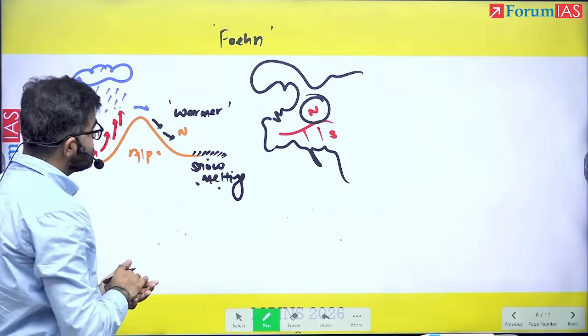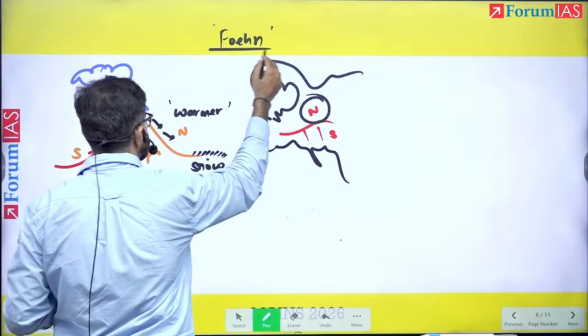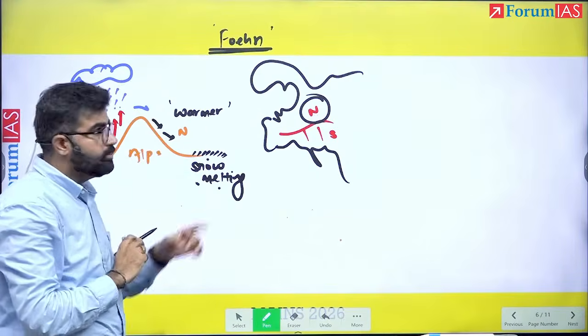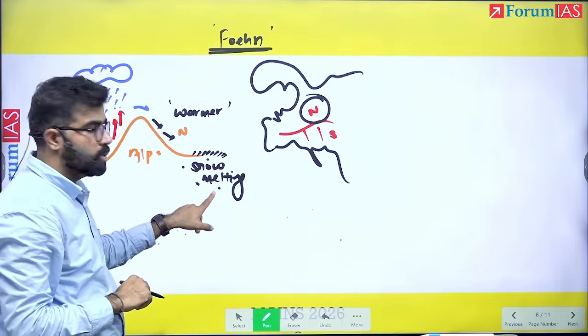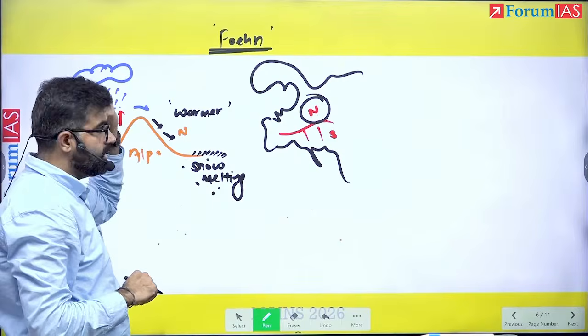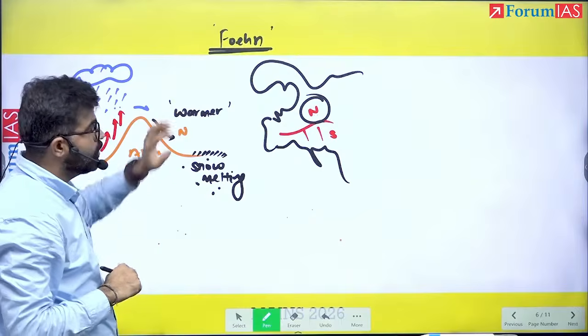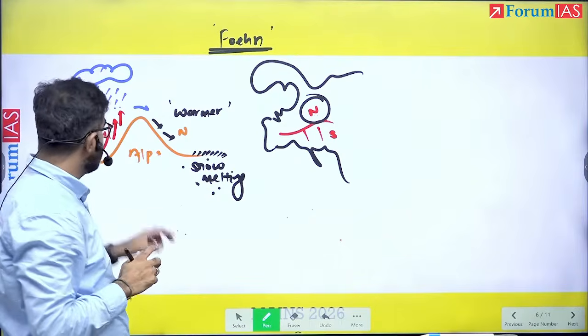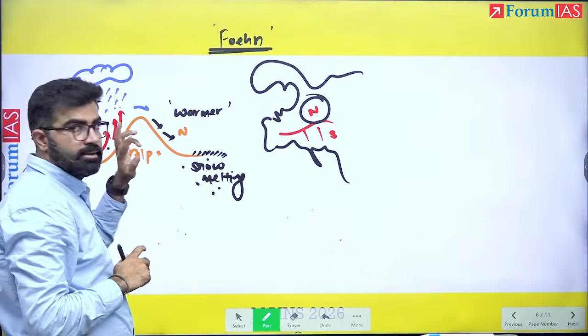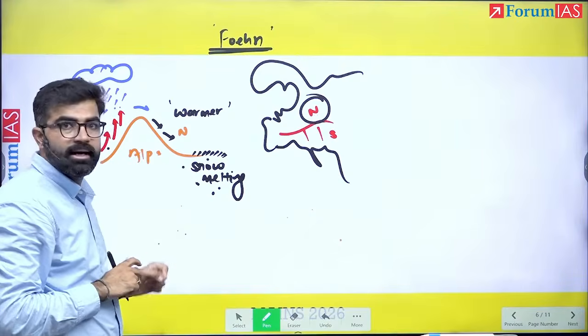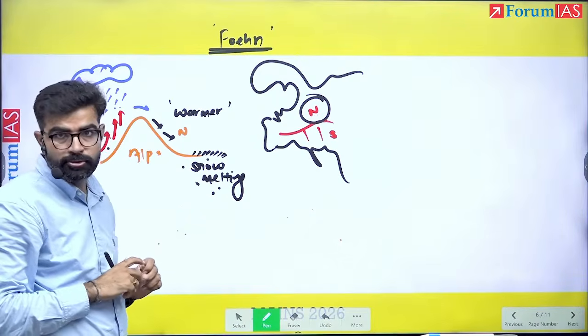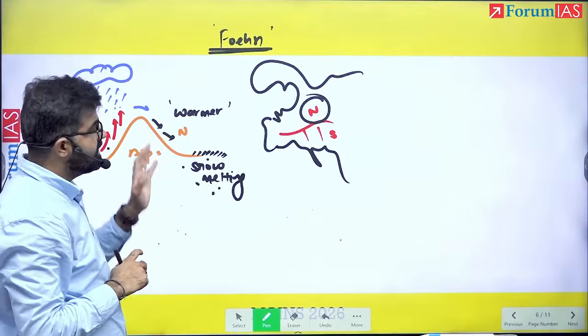Now see here, what is the common point between the two? Föhn and the Chinook, they both are causing melting of the snow. One in North America, the second in Europe. They both are orographic in nature. They both are causing rainfall on one side and melting on the other side. They both are warmer also. So more or less they are similar.